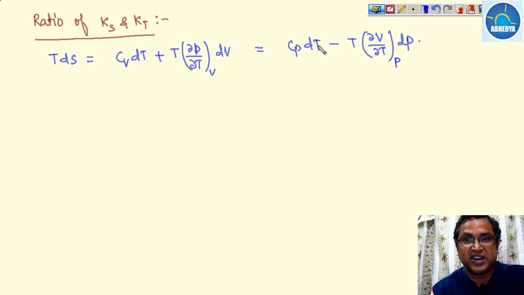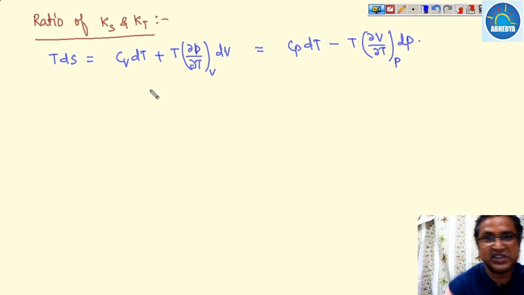So when the entropy remains constant, this Cp dT minus T times del V over del T dP must be 0 for Ks and Kt.